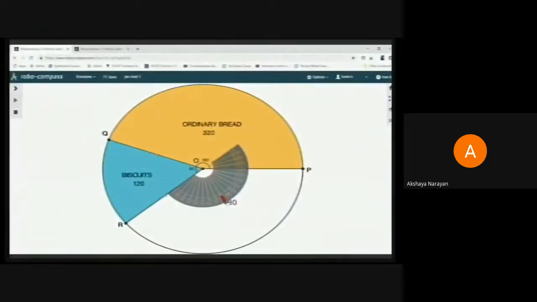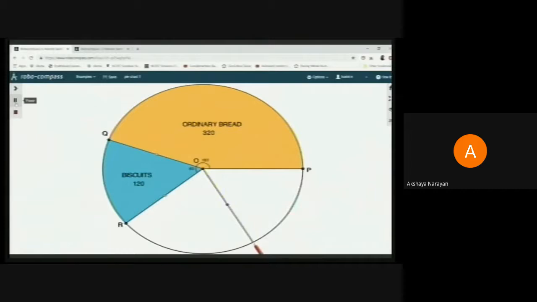So successively like this, you will keep marking the angles at the center. Now the next radius that you have to mark is at an angle of 80 degrees, because cakes are sold at a rate of 160, representing 80 degrees at the center. So you see how the protractor is kept. It is kept along OR, and from here the 0 starts. You have to mark an 80 degrees. You can always refer back to your tabular column to see that the angle for the sale of cakes is 80 degrees. So once that is marked, same procedure.